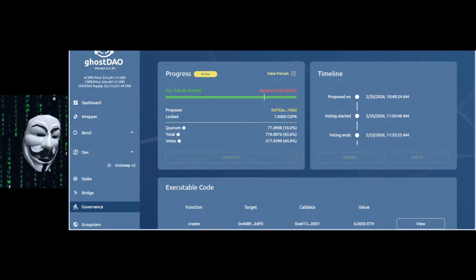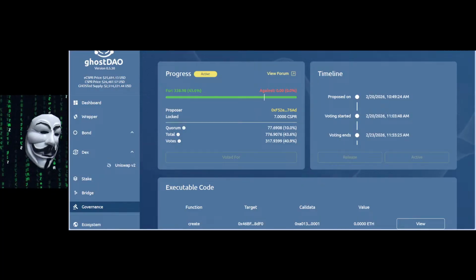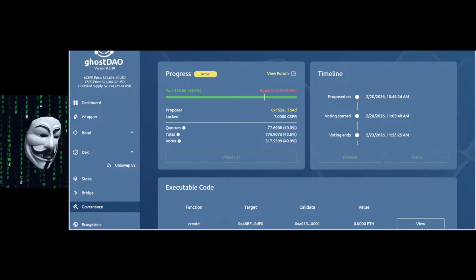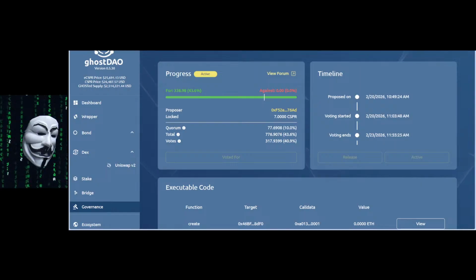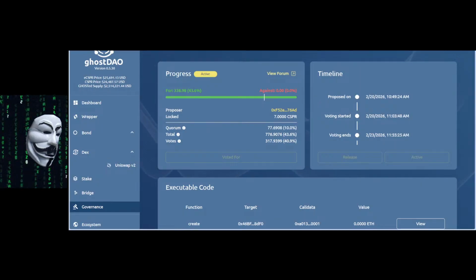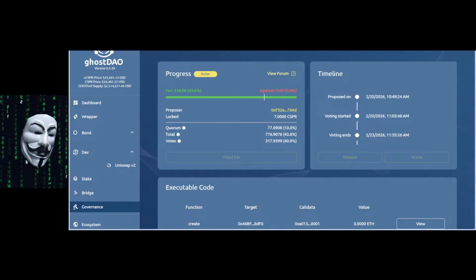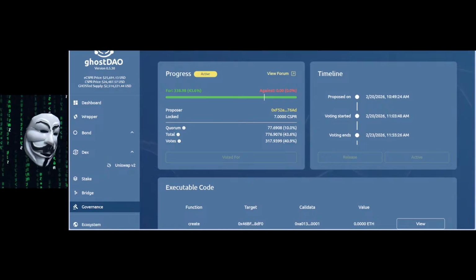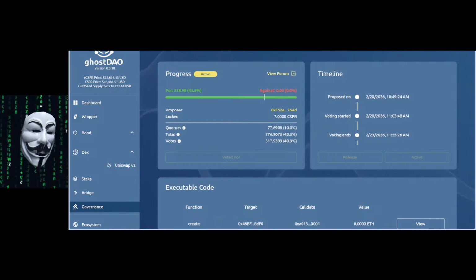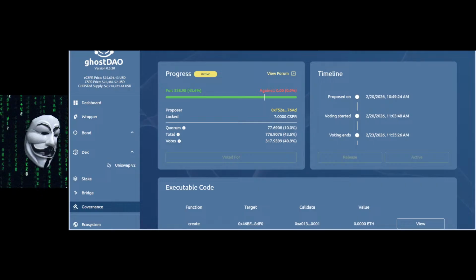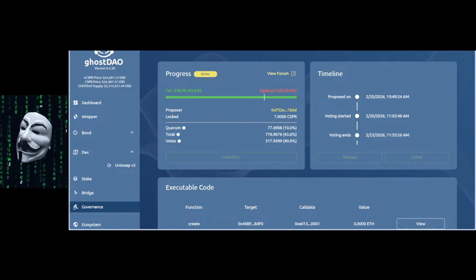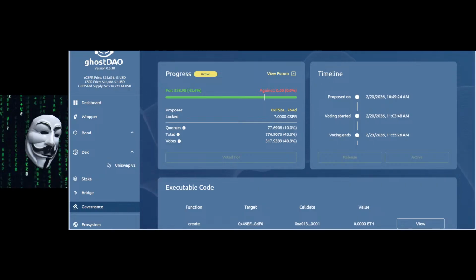The whole team has been pushed to work all-nighters to deliver this on time. And we did. For what? For 4, 5 votes? 6 votes? That's bullshit. We have 13 holders of Ghost, last time I checked. I checked today in the morning. Yesterday we had 10 holders of Ghost, of Casper. Okay? On ghostDAO. That's pathetic.